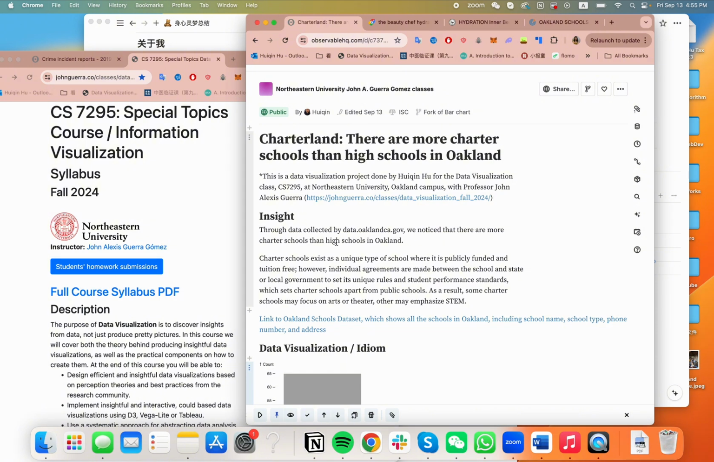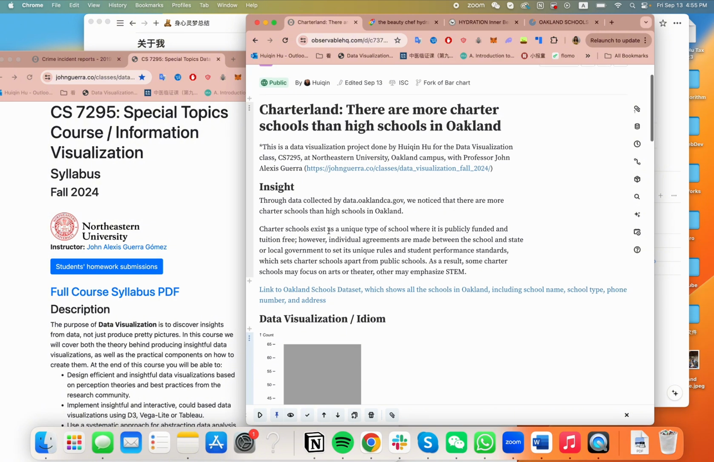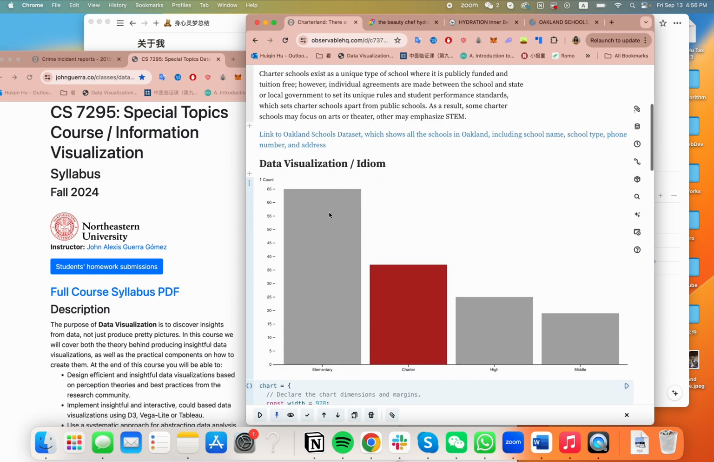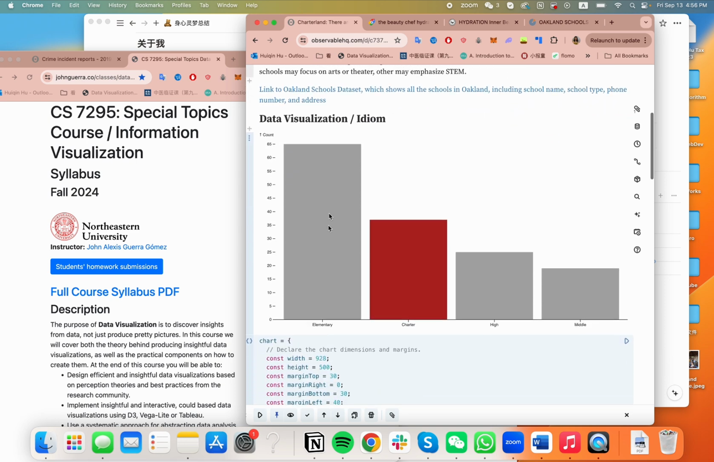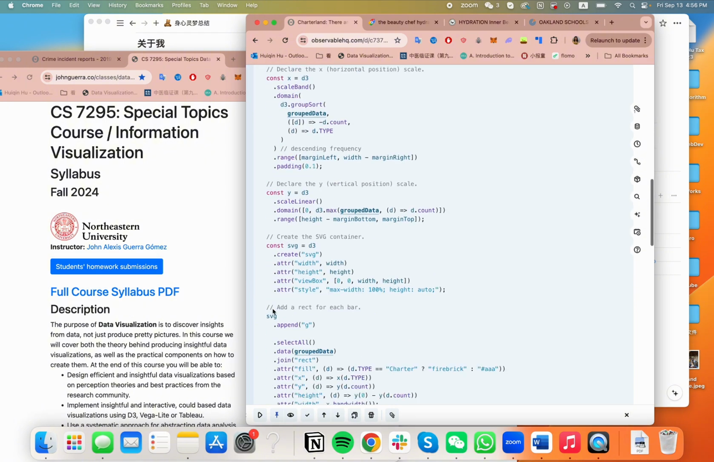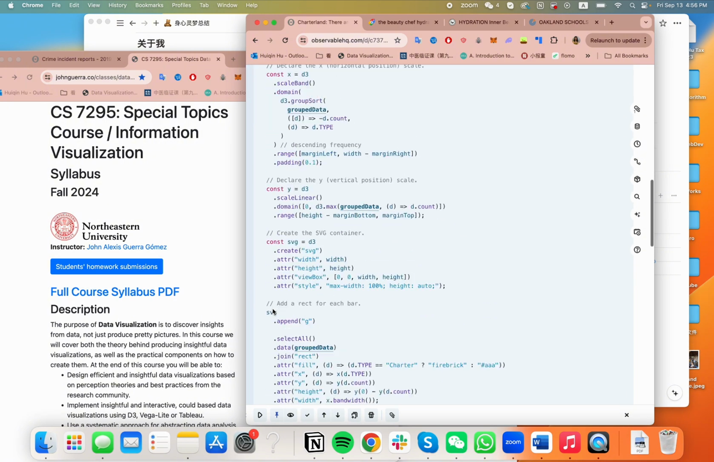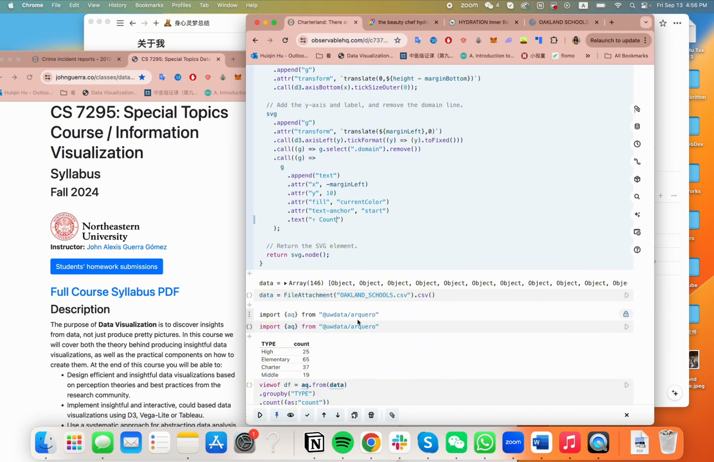So through data collected by this website, I actually was able to find some very interesting insights, which is the fact that Oakland is a charter land. There are more charter schools than high schools in Oakland. So here is my analysis done using D3 and also a curl.